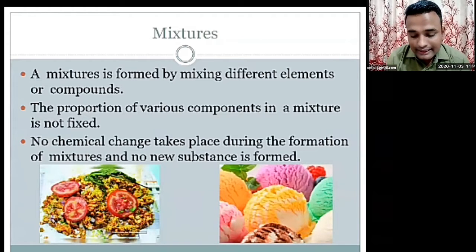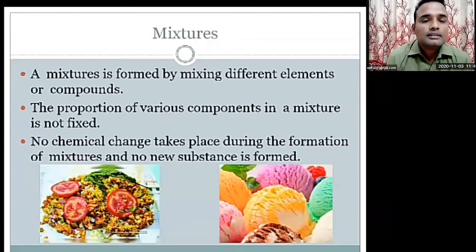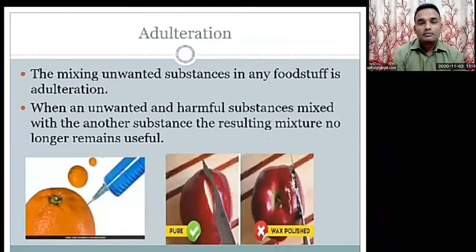But now there is another concept. Mixing unwanted substances in any foodstuff is called adulteration. A mixture is a good thing. Many times we make a mixture to make it tasty, to make it healthy. But every mixture is not useful. Many times it may hurt our body.